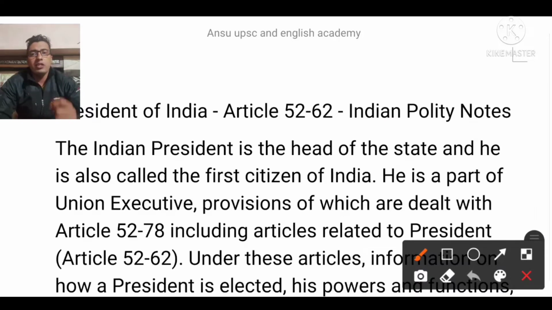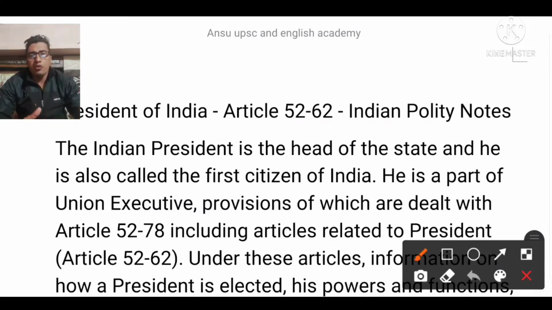There should be a signatory authority, then only the government would implement all the things and the legislature will come up with new legislation work. This is the whole strategy. That's why it is a short and crisp article: there shall be a president, means it is compulsory to have a president.